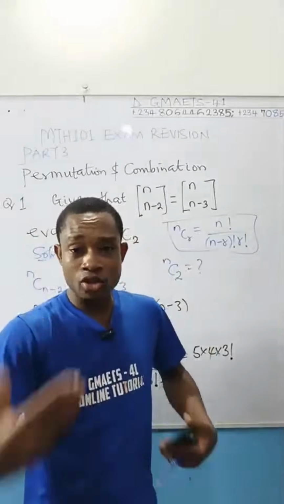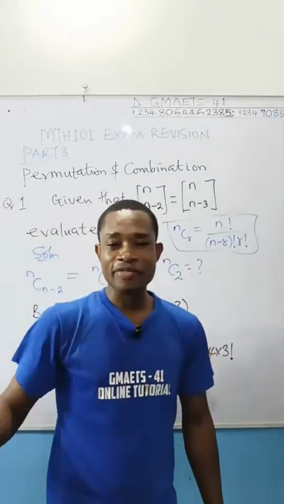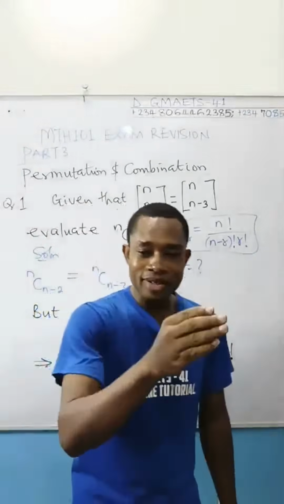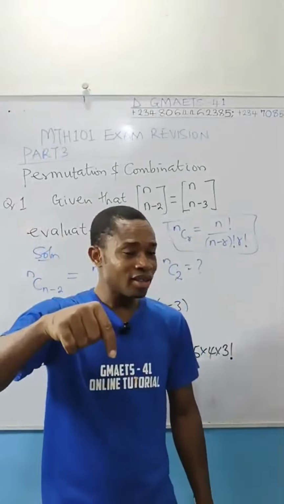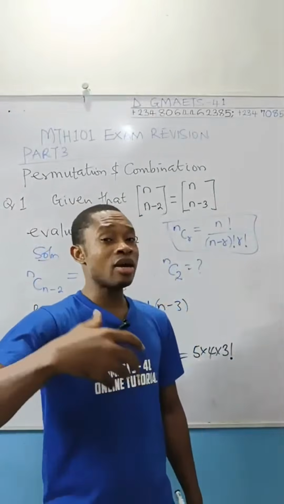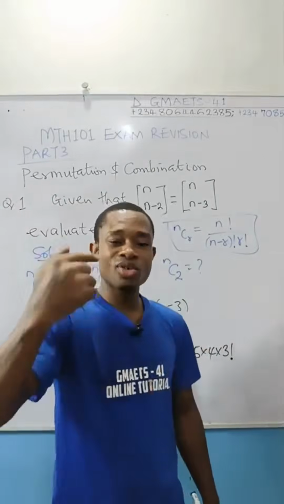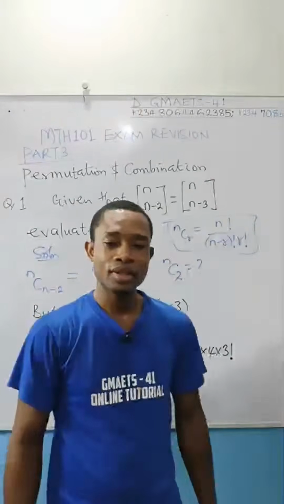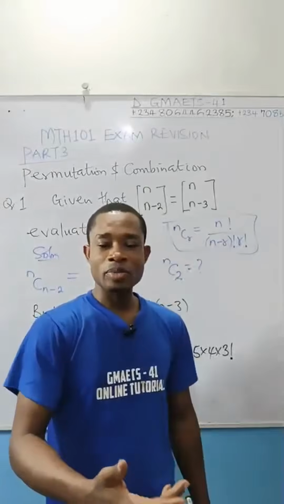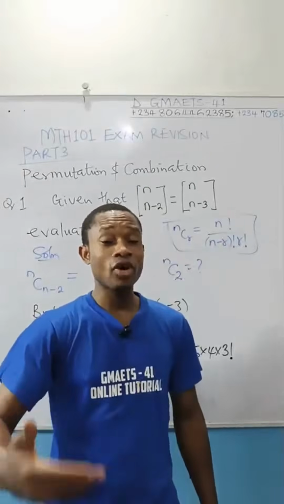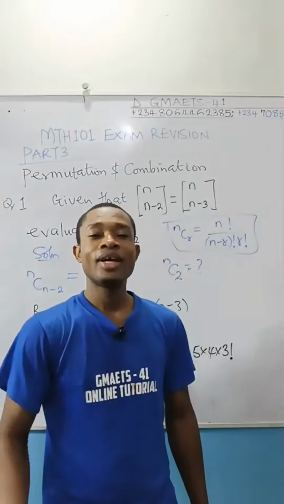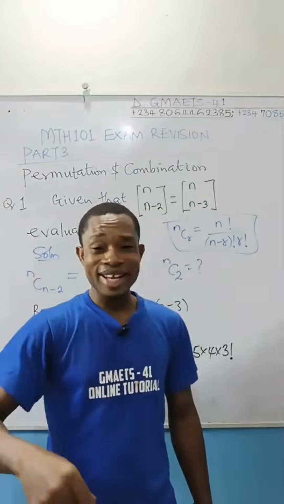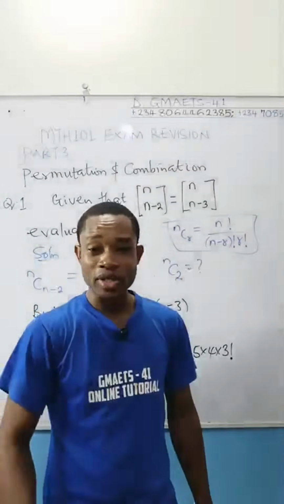Factorial means multiply a number by a number which is 1 less than it, and continue until you get to 1. But I don't like doing times 1. It's a waste of time.